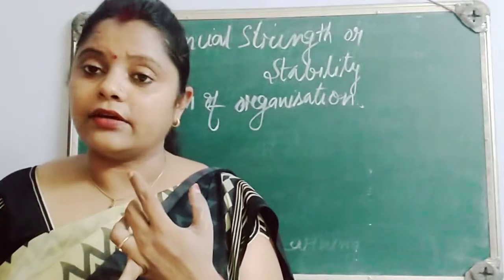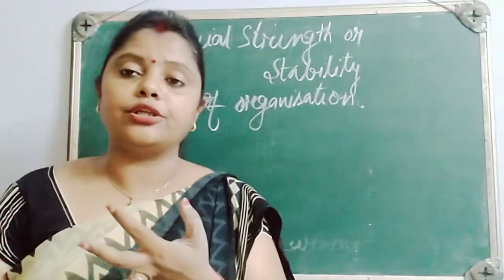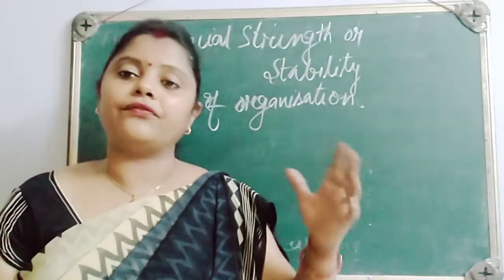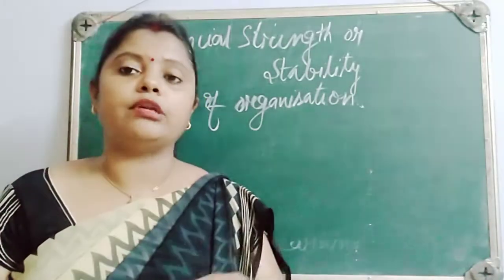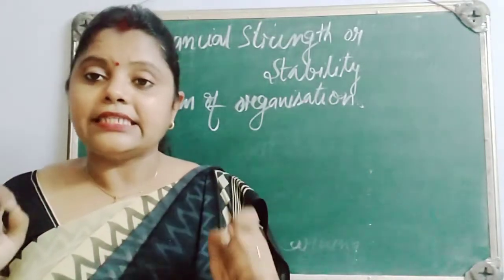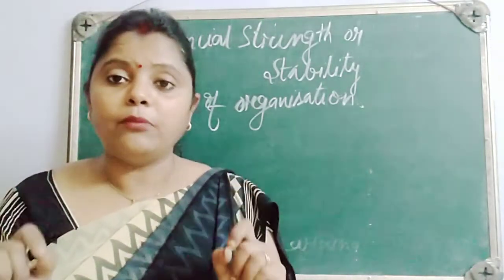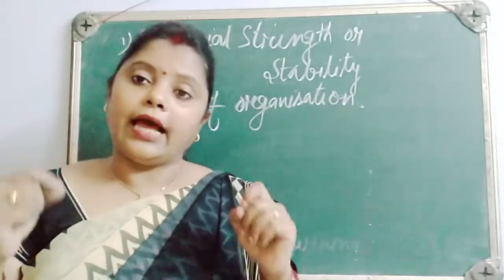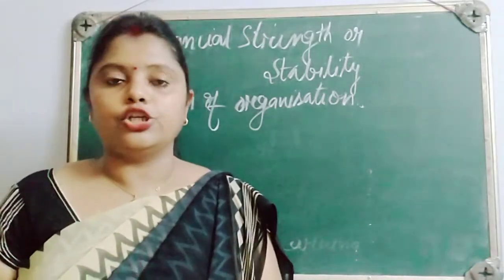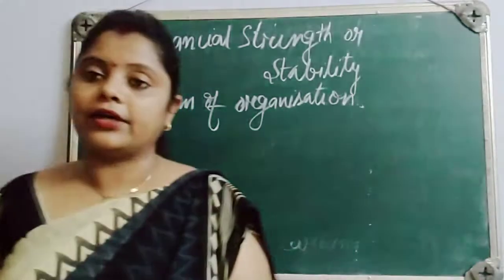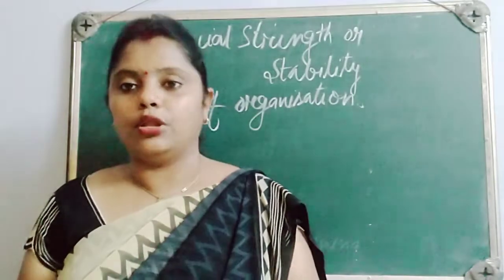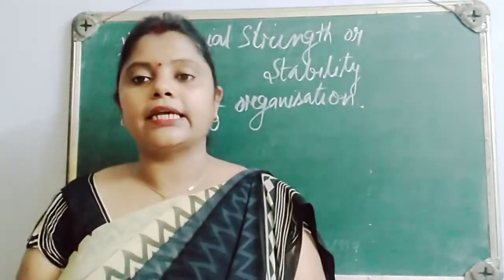If we are discussing sole proprietorship or partnership, or joint Hindu family business, they do not have the option of raising funds from the issue of equity shares or debentures or public deposit. So we have to first see which form of organization we have, and then only we can decide which is the best source of raising funds. So this is the second thing, form of organization, because all the sources are not available to all the forms.